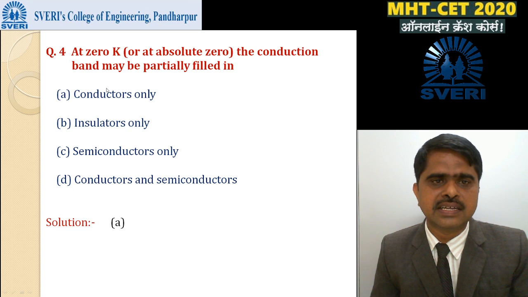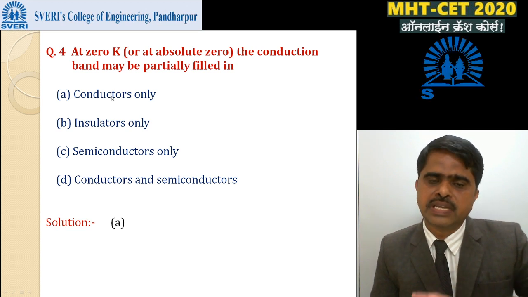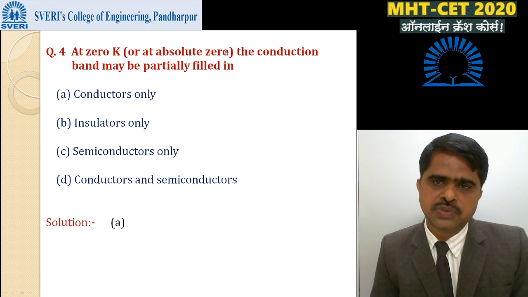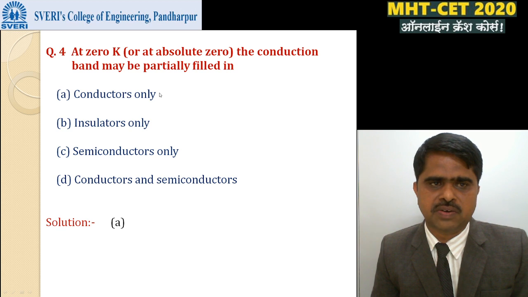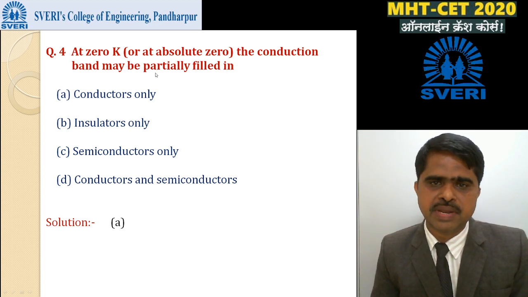But in conductors, at absolute 0, the forbidden band is absent, means electrons freely transfer from the valence band to the conduction band. Means at absolute 0, electrons are present in the conduction band in conductors only. It means option A is correct. At 0 Kelvin, or at absolute 0, the conduction band may be partially filled in conductors only.